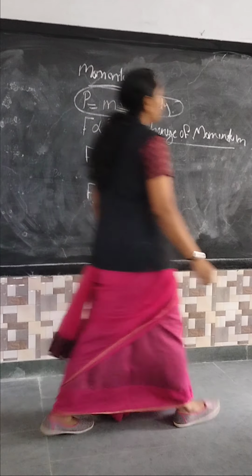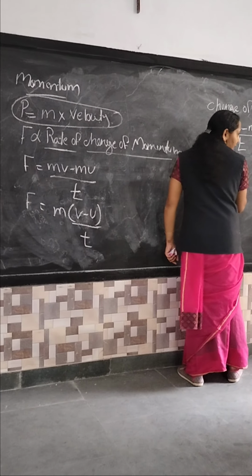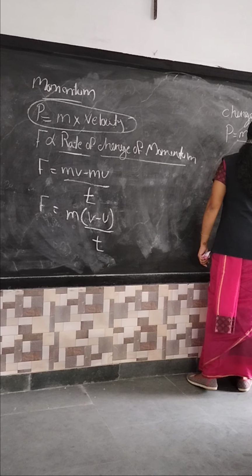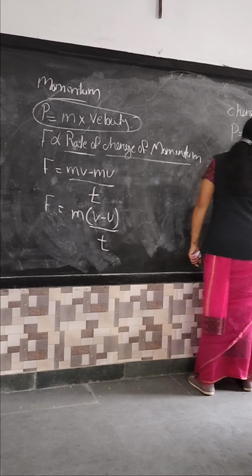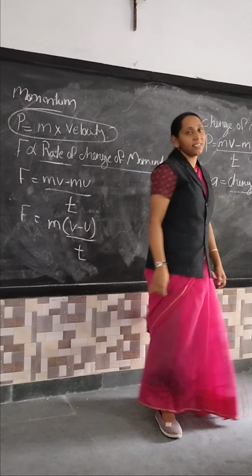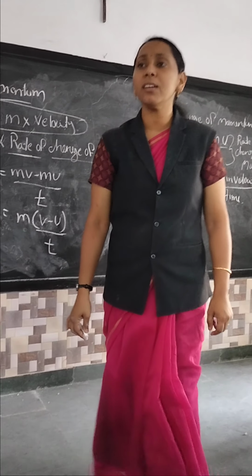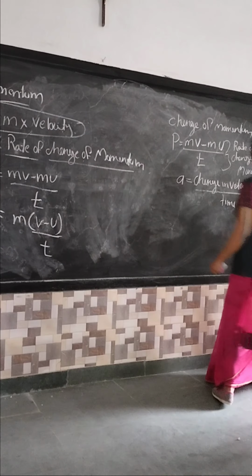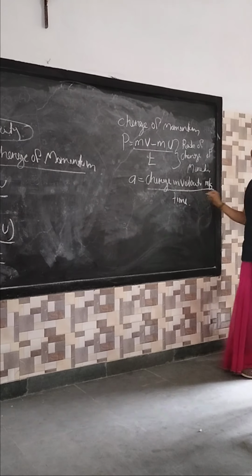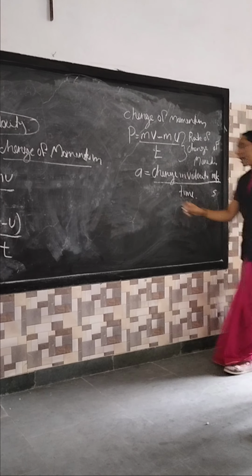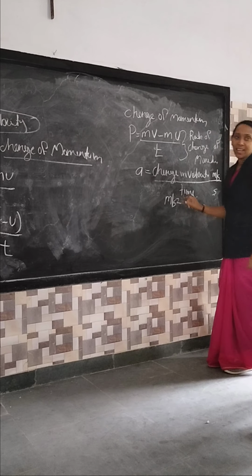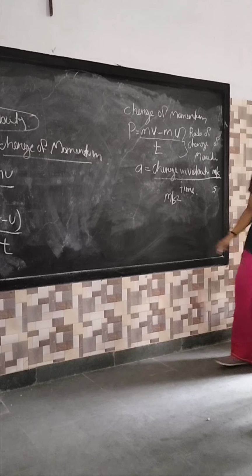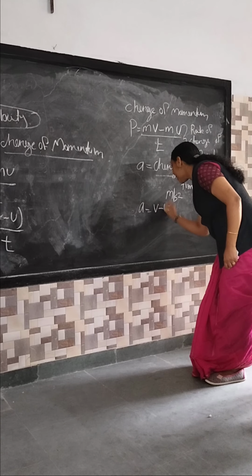We already studied what change in velocity divided by time is. Acceleration. Am I right? Change in velocity divided by time is called acceleration. What is the unit of acceleration? What is the unit of velocity? Meter per second. Time is in seconds. So meter per second square is the unit of acceleration. Clear everyone? So acceleration is change in velocity divided by time. That means a equals v minus u by t.